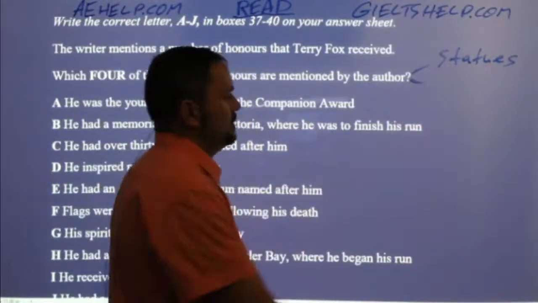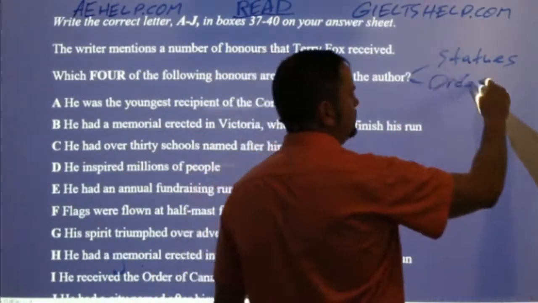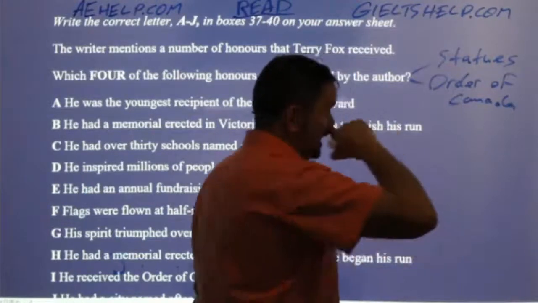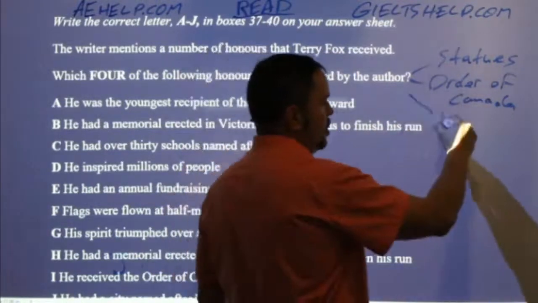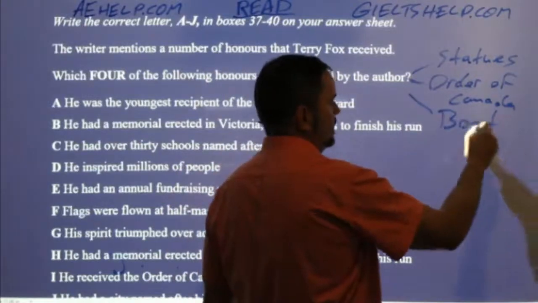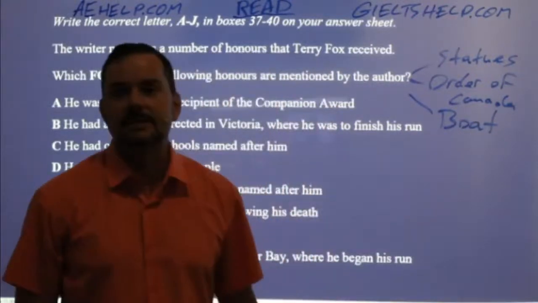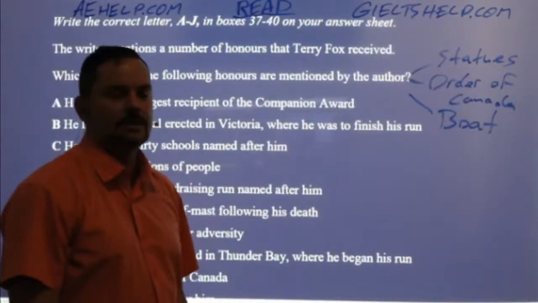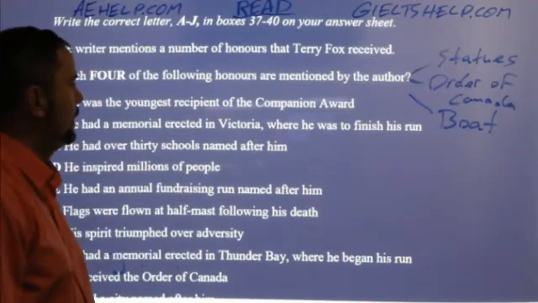Remember statues, some kind of Order of Canada? He was the youngest person to receive that. I remember some kind of a boat, because that was really amazing for me, that you have this big boat that's named after him. And then schools and mountains. Okay. All right.